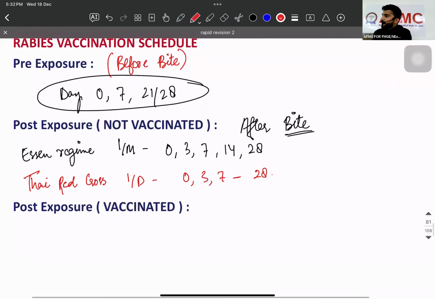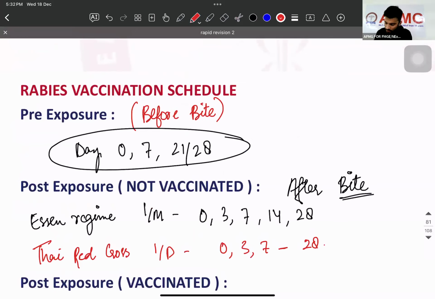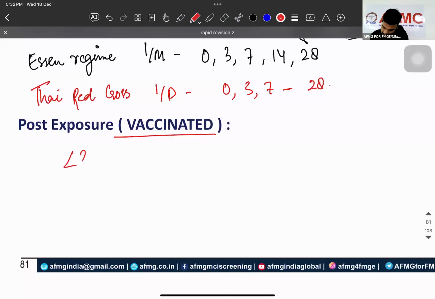Then we also give RIG serum at the place of the wound, 40 international units per kg. Okay, give 1/3 there and the rest in the IM muscles, in the buttocks. Is that clear? But what they will ask is this much. Okay. Now, if post-exposure vaccinated less than 3 months, wash the wound.